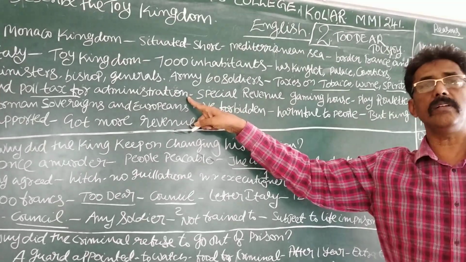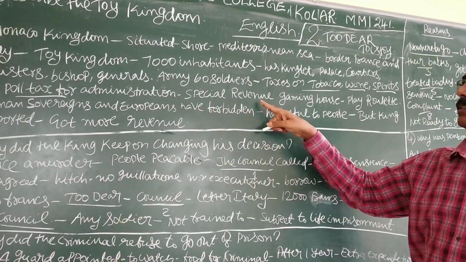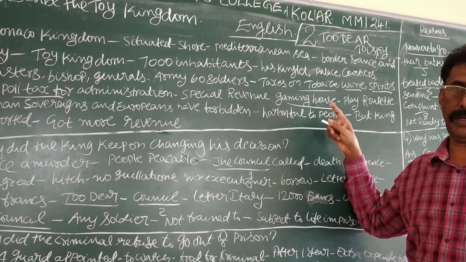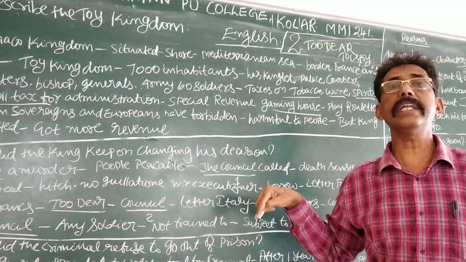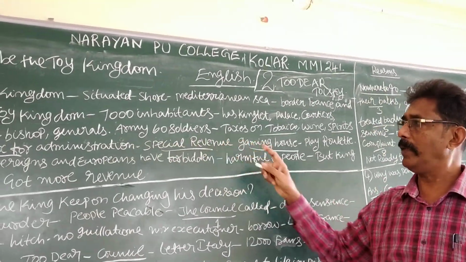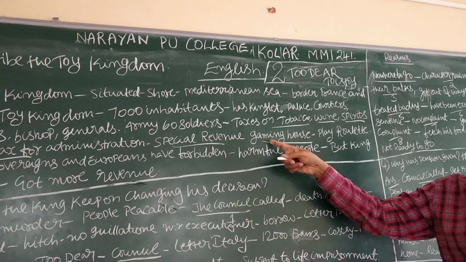This income is not sufficient indeed to run his kingdom. It is why he has given special permission to run a gaming house. Gaming house means betting center. It is called special revenue. It means the king is receiving much income from this gaming house.